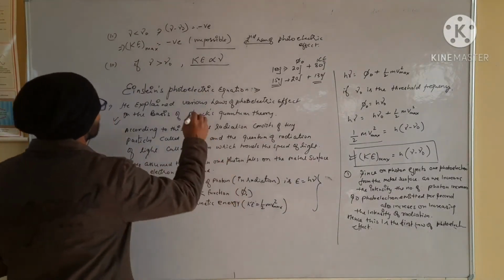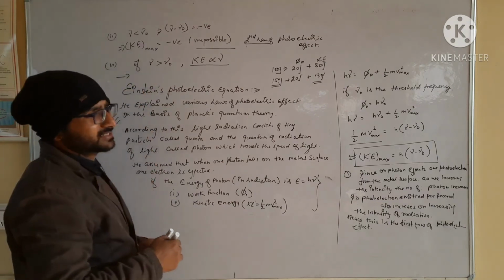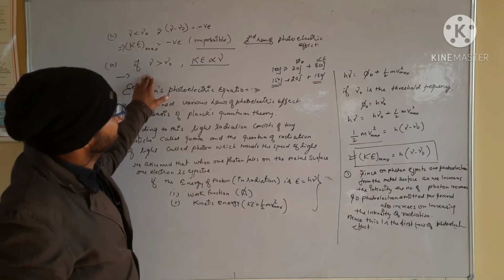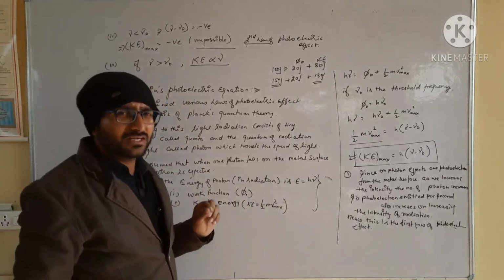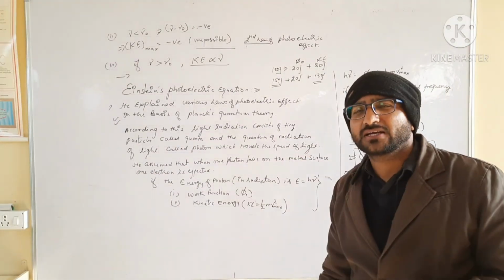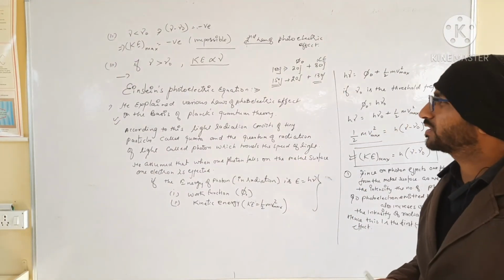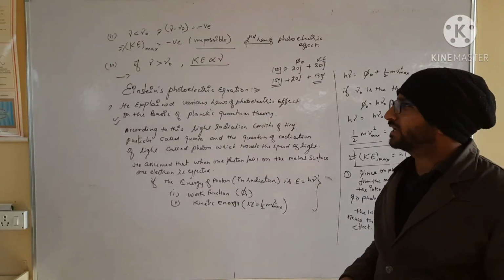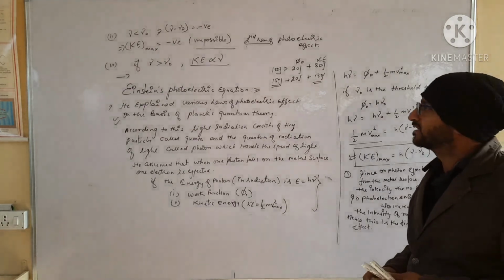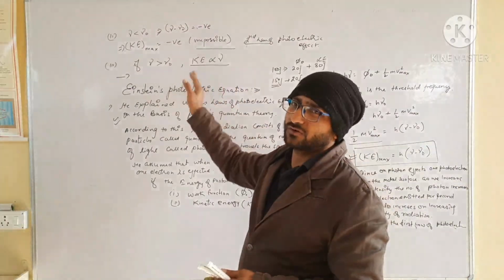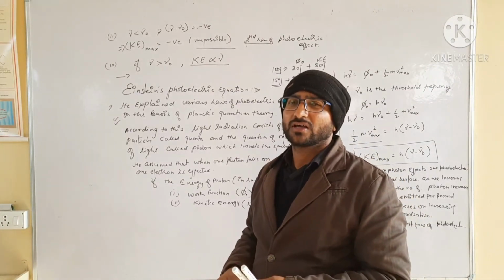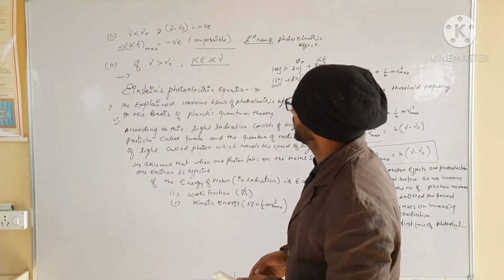If we want to explain more about this, if we increase the intensity of radiation, then the photoelectrons emitted per second increase, but the energy of each photon remains the same. So here we conclude, in the third law, that the kinetic energy is independent of the intensity of light. It depends only on frequency. Point clear? Now for the next, pause the video and note down.